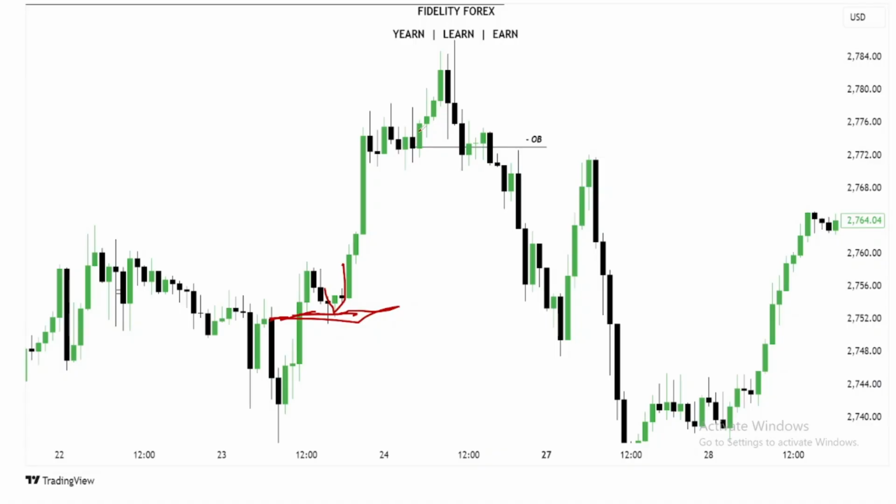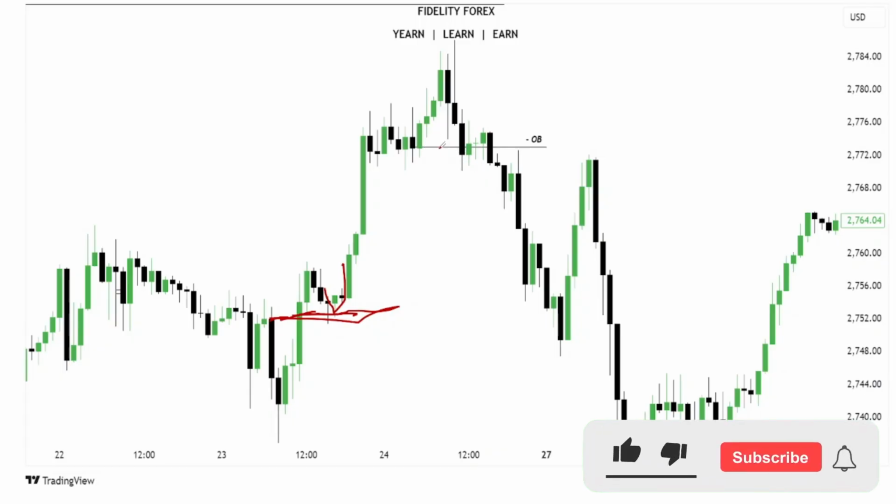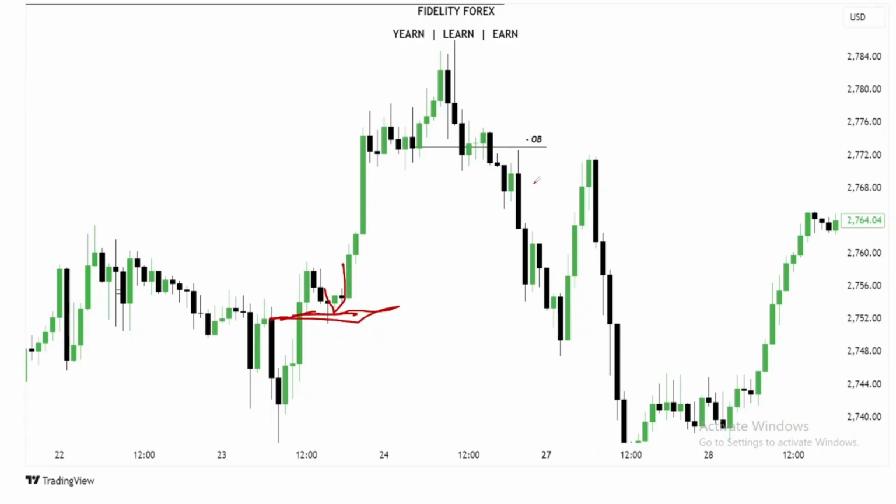But here we have a consecutive up close candle. 1, 2, 3, 4. Market came down, closed below here. You can see in time, price came up to that very particular level, and then we rally all the way down.